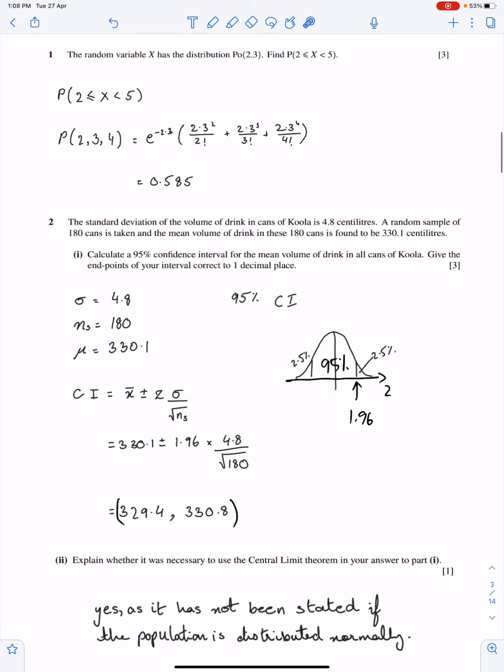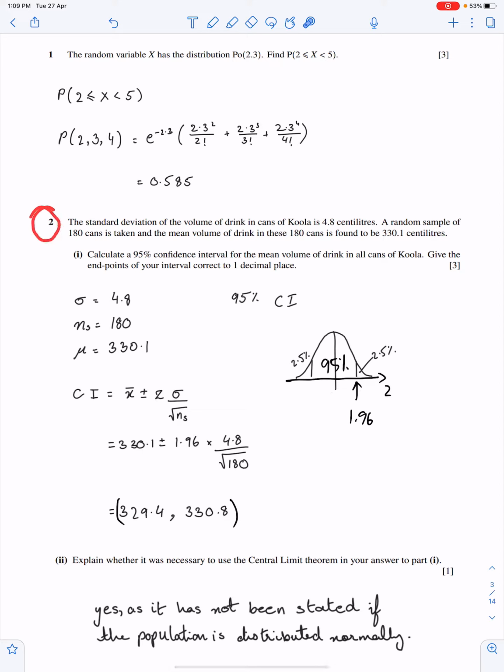Question number 1. The random variable x has the Poisson distribution with lambda 2.3. Find this probability. This 2 is inclusive and this 5 is exclusive. So the possible numbers will be 2, 3 and 4. And you all know how to use the Poisson distribution formula to get this probability. And make sure you give your answer up to 3 significant figures.